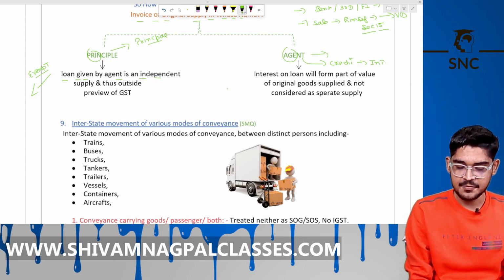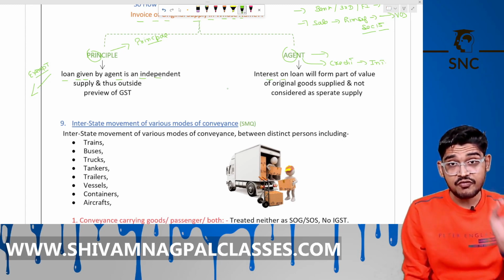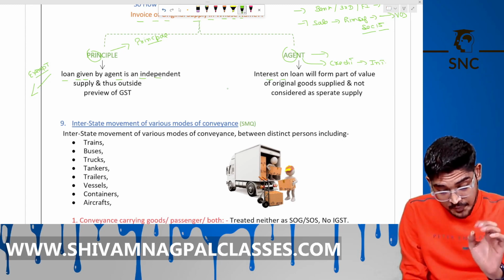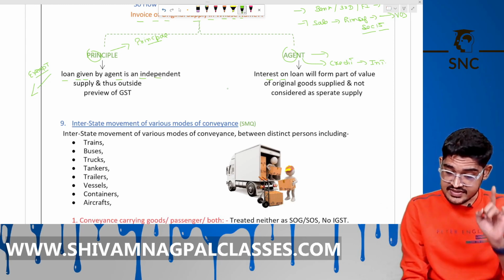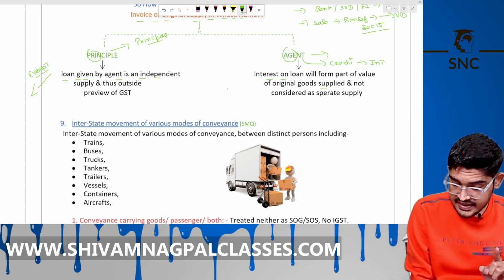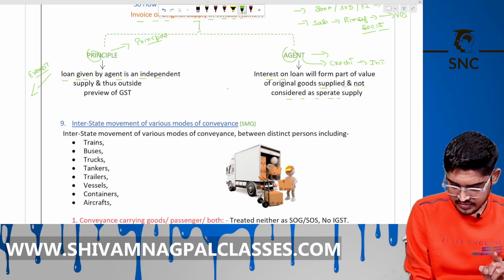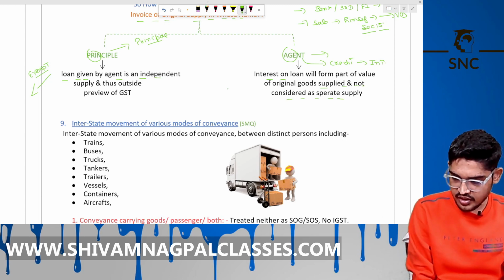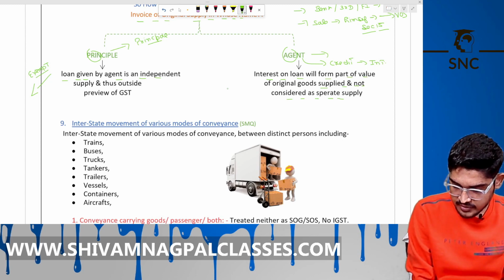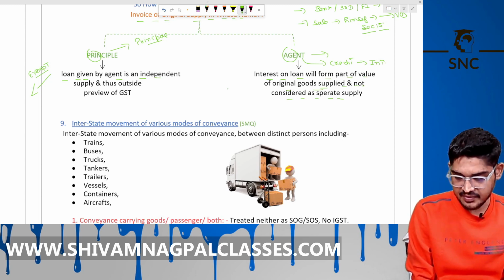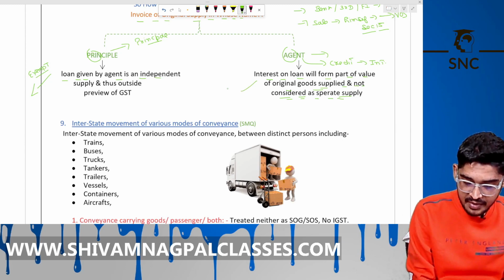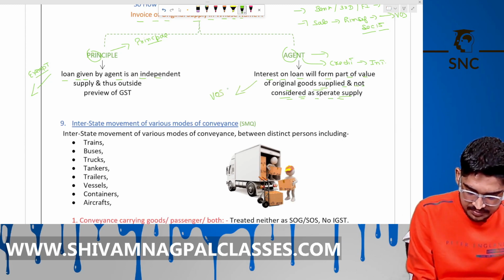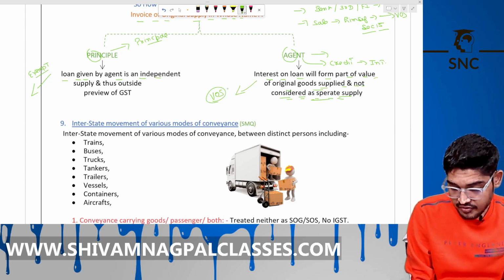It is taxable. Interest on the loan will form part of the value of the original goods supplied and is not considered a separate supply. Second, interest on the loan will form part of the value of the original goods supply and is not considered a separate supply. Okay. Meaning it forms a part of the value of supply. It is taxable. It is not exempt. This is not separate. It is part of the value of supply.